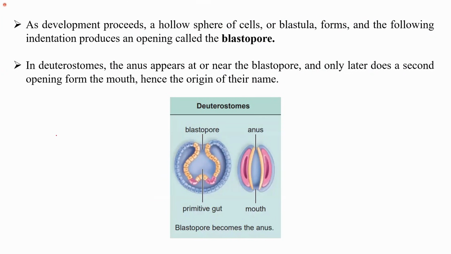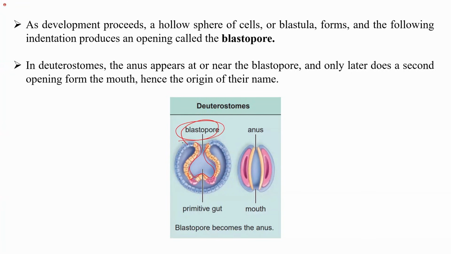Next important property of deuterostomes is that as the development proceeds, we know that a hollow sphere of cells, which is the blastula, is formed. So this is the blastula, in which an indentation has happened. It has led to a groove-like structure formation, and the opening is called the blastopore.